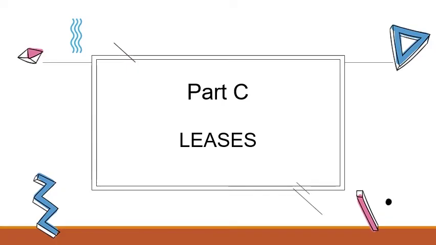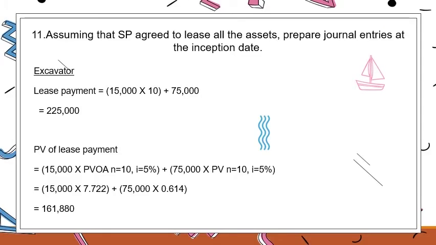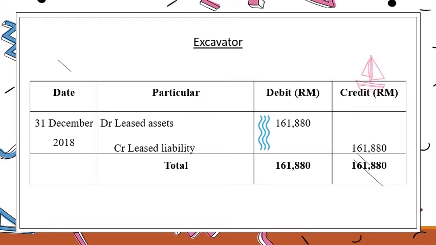Part C, lease. 11. Assuming the SP agrees to lease all the assets, prepare journal entries at the inception date. Excavator 225,000. PV of lease payment 161,880. Journal entry for the excavator is debit lease asset, credit lease liability. The amount is 161,880.